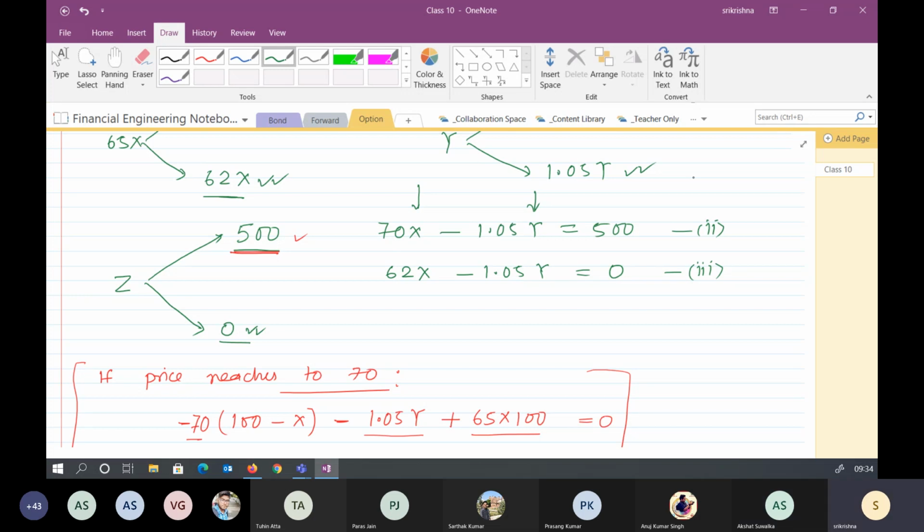Right, because you are taking care of his risk. Part of the risk is that if the exchange rate goes above 65 and becomes 70, you are mitigating his one kind of risk by taking that amount of money. So once you have paid the premium, it is gone, irrespective of whether you are buying or not.